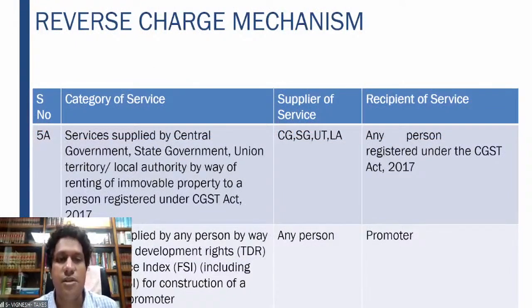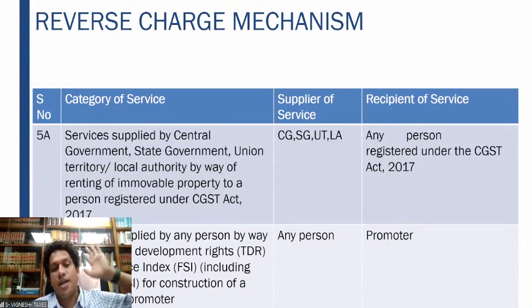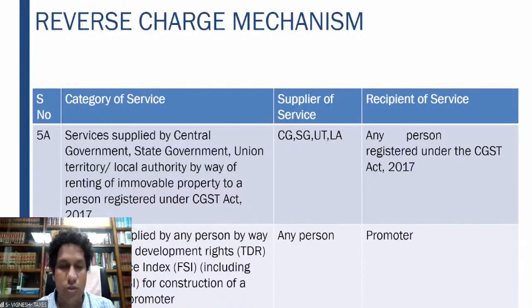And then the services supplied by a central government, state government, union territory by way of renting of immovable property to a person registered under CGST Act 2017. So in this particular situation, the central government, state government, etc., provide renting of immovable property service to a person who is registered under CGST Act. In that situation, a person who is registered under CGST Act has to pay the GST on the reverse charge mechanism.